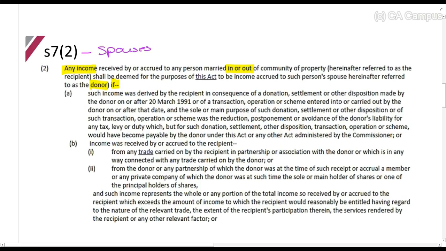Okay, so what they are saying here is Mrs. X and here is Mr. X. Right, they are spouses, married. Mrs. X is the donor. So what we're trying to say here, and what we're going to see, is situations where Mr. X receives income, but it will be taxed in the hands of Mrs. X. Let's draw it that way around. Okay, so they say, what are these situations?